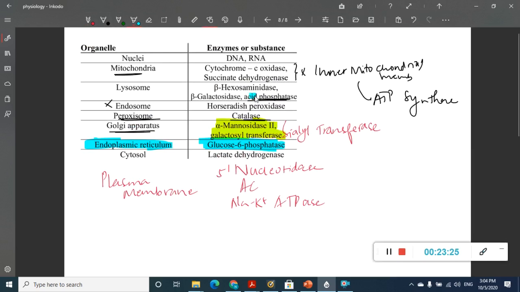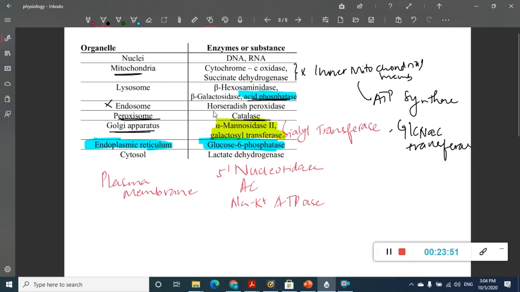In lysozyme, acid phosphatase is the best marker. In the Golgi apparatus, I have already told you it is alpha mannosidase II, sialyl transferase and galactosyl transferase. There is one more in the Golgi apparatus, which is GlcNAc transferase, which should be remembered. Cytosol, as we have already said, it is LDH.